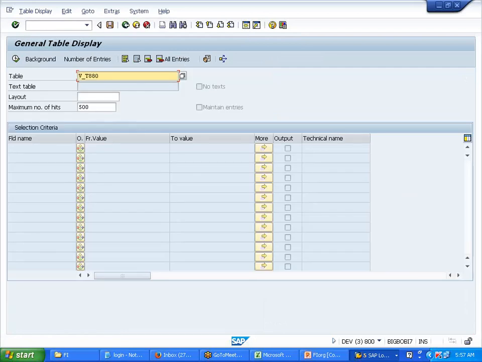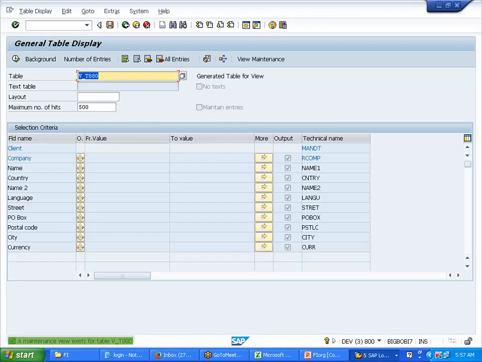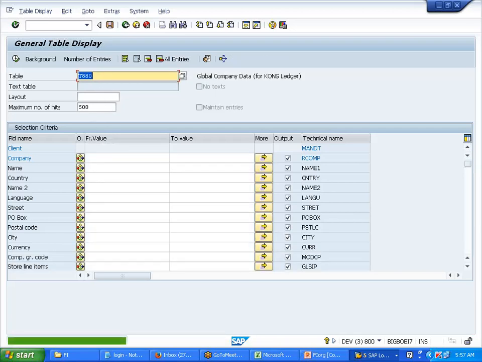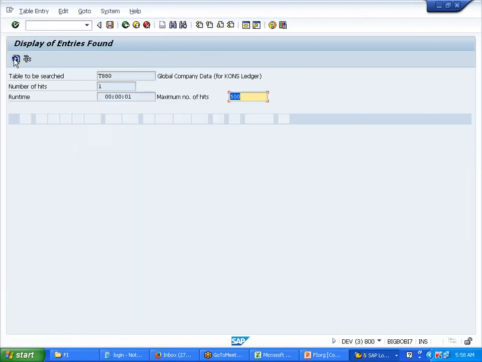So I give the table name, right? This is the table. So remove this V underscore. Again you press enter. So now it is in an active mode. See, I can enter, right? If you know the company, key in the company, Bharti, execute.